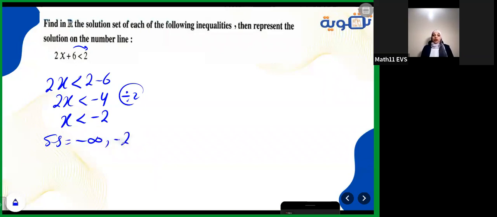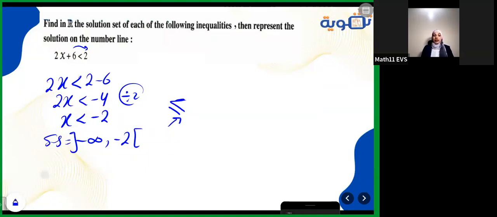Till -2, this is open, this is also open. Why it's open? Because there is nothing here like an equal sign. If it's written like this, this is called less than or equal. This equal sign, it's like a door. It makes you close it here, but it's open now, so I'm not closing it.